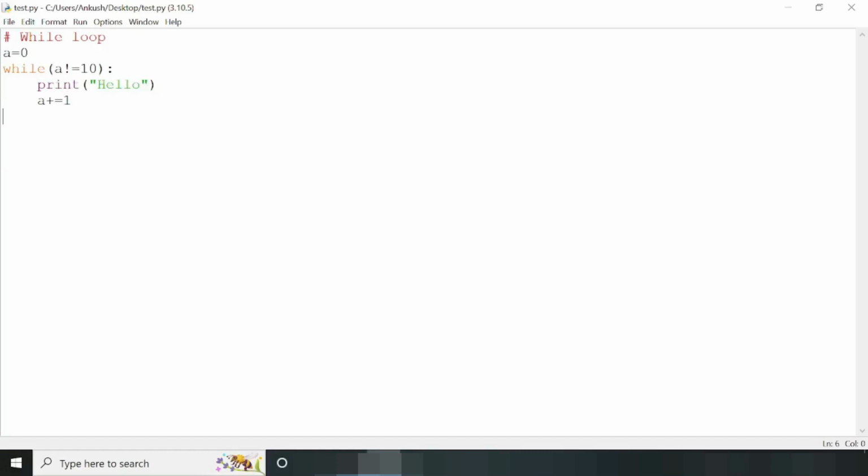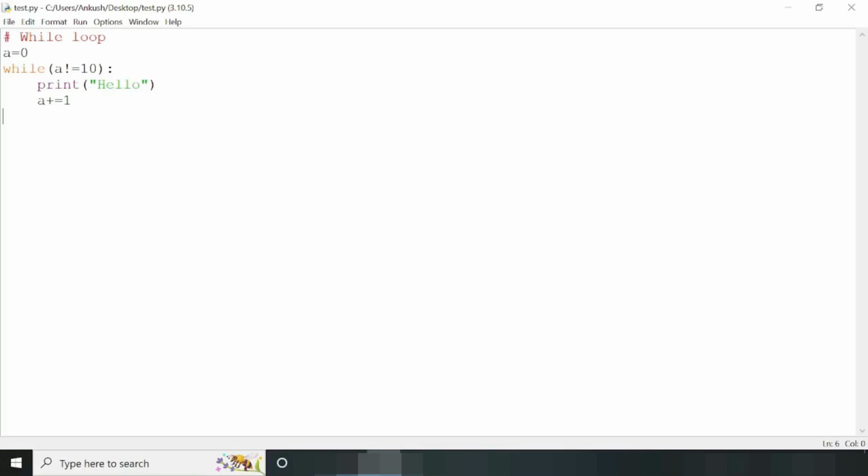Now we have seen that we can do the same thing by using for loop and while loop. Then where is the difference? Actually, in case of for loop, we need to define the number of iterations. Like if you try to print any statement, then you need to give range of 10 or something like that. But what if we don't know the number of iterations in advance? Then it is better to use while loop.